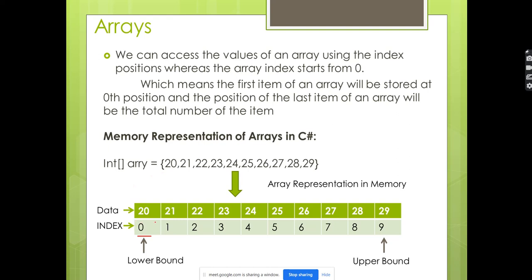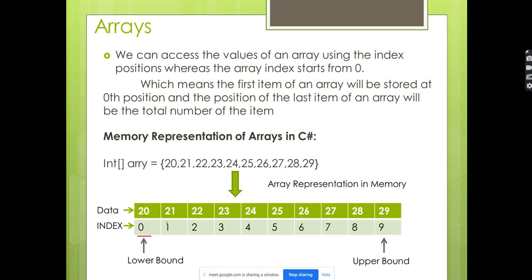Remember, it is going to start with a 0. Like for anything, like a for loop, we will initialize with 0. We can initialize with 1 also in the for loop, but usually we initialize with 0, right? So here also in the array, whatever value you are sending, the first value is going to be stored in the 0th position. It starts with a 0. So 20 is going to be stored in the 0th position.